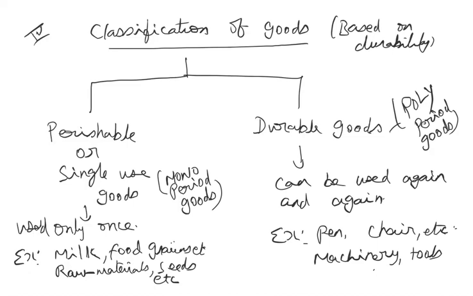Now this is how goods have been classified. That is the first basic concept. The second concept is wealth. Wealth is something we all know, like property, money, jewelry.